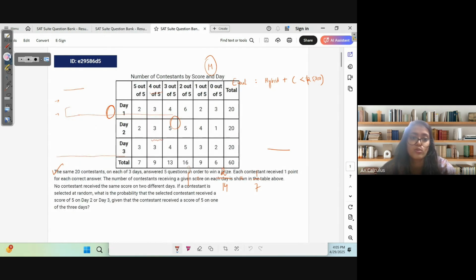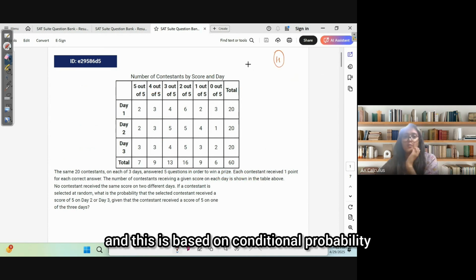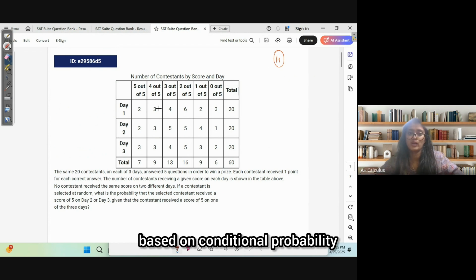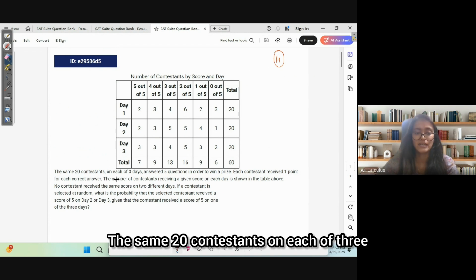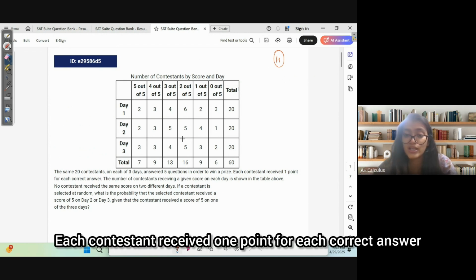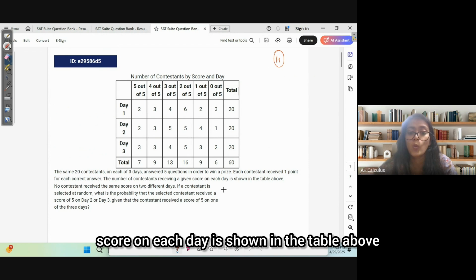Now we come to the hard level question, and this is based on conditional probability. And you will definitely get one question based on conditional probability. Let's read it. The same 20 contestants on each of 3 days answered 5 questions in order to win a prize. Each contestant received 1 point for each correct answer. The number of contestants receiving a given score on each day is shown in the table above.